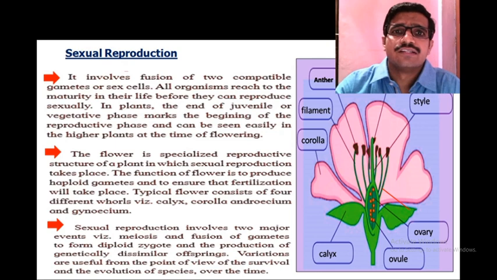They unite together, and that's why variation occurs. So meiosis, that is reduction cell division, and fusion of the gametes are the 2 main events present in sexual reproduction. That's why variations occur in sexual reproduction, and that variation leads to evolution in the progeny or the individual.